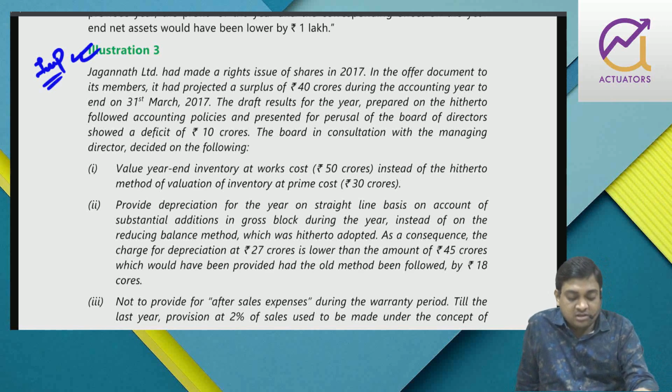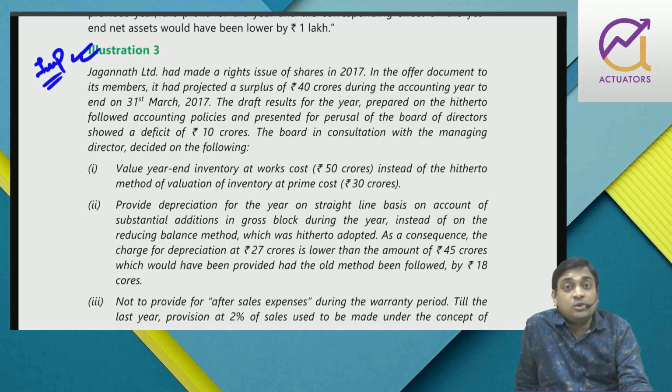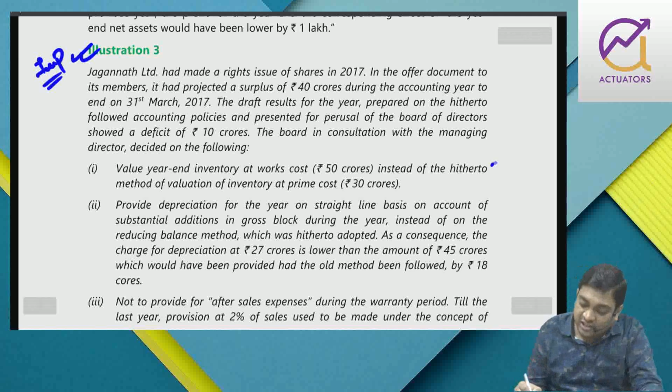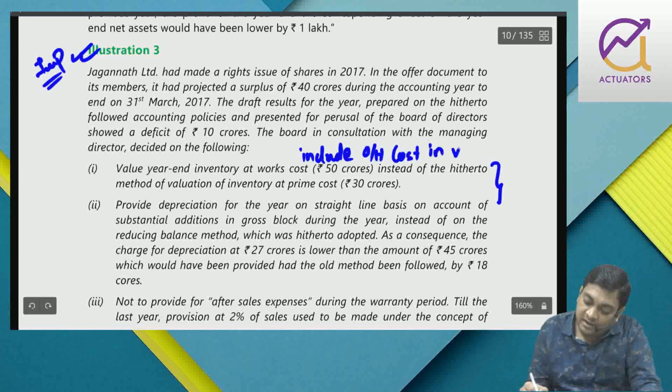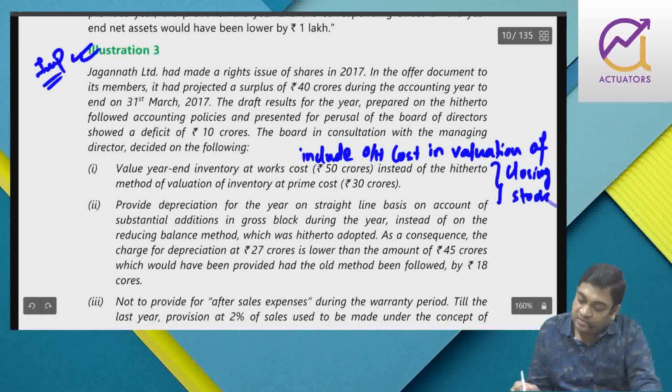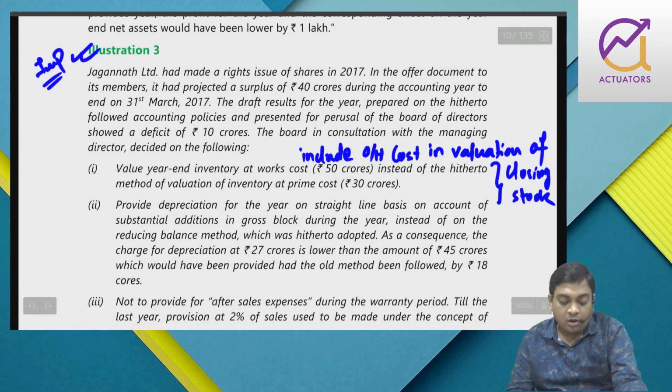The very first was they want to value year-end inventory at works cost. Now, works cost means including overhead cost as well, right? Instead of valuing it at prime cost. So they want to change it, and they want to include overhead cost in valuation of closing stock. Fine enough. Not an issue. Then next,